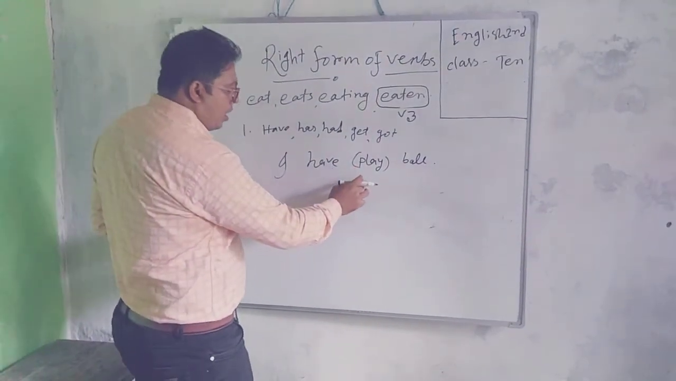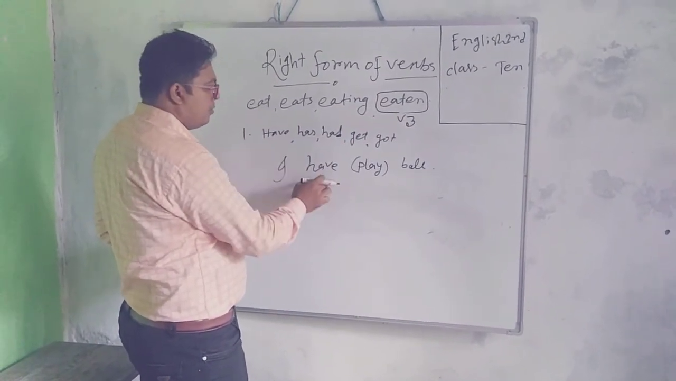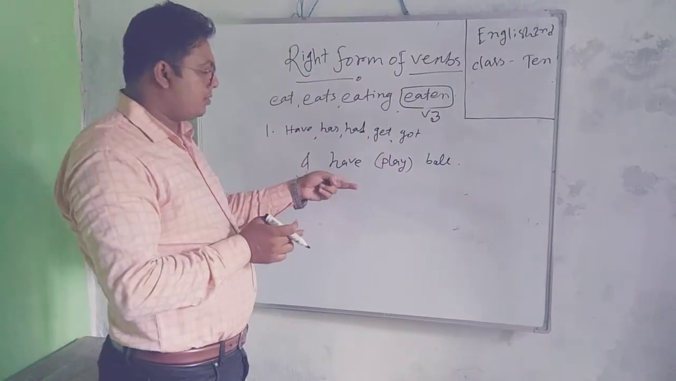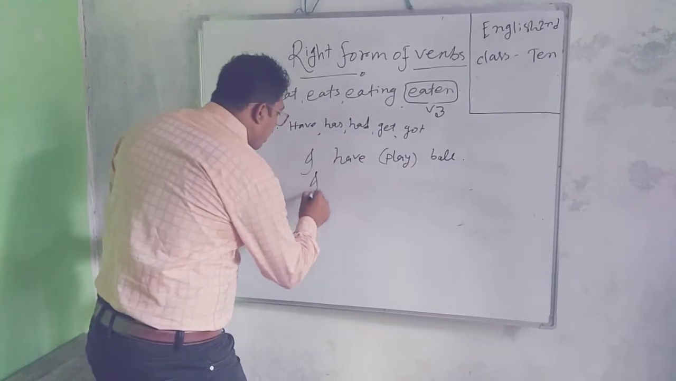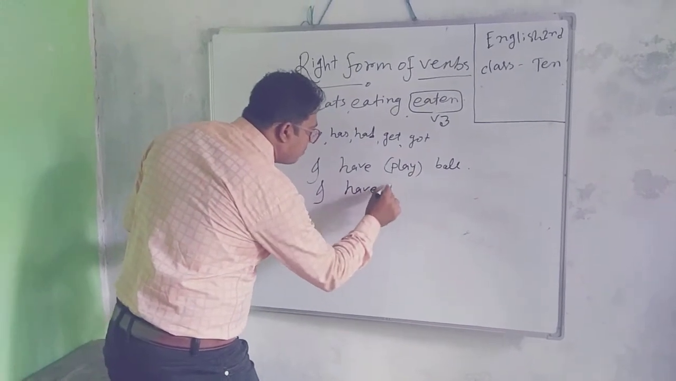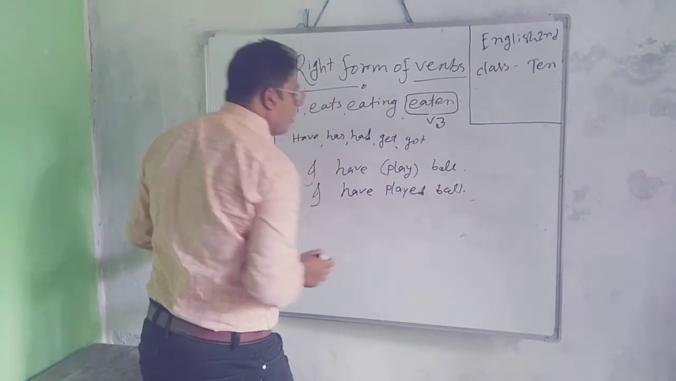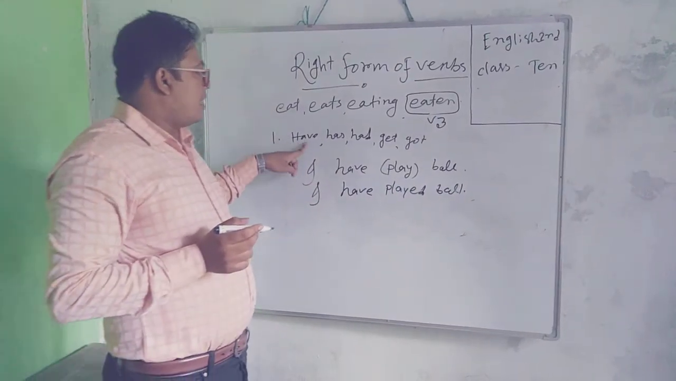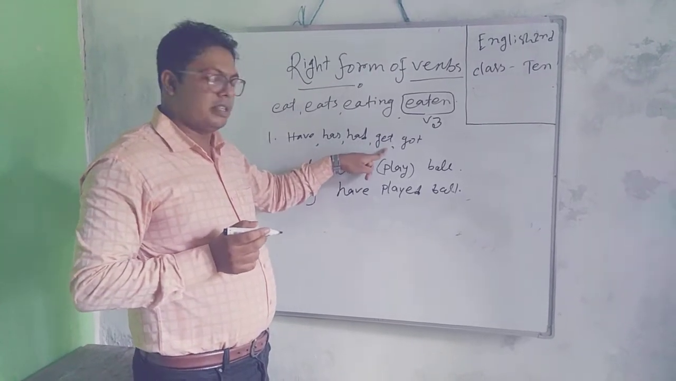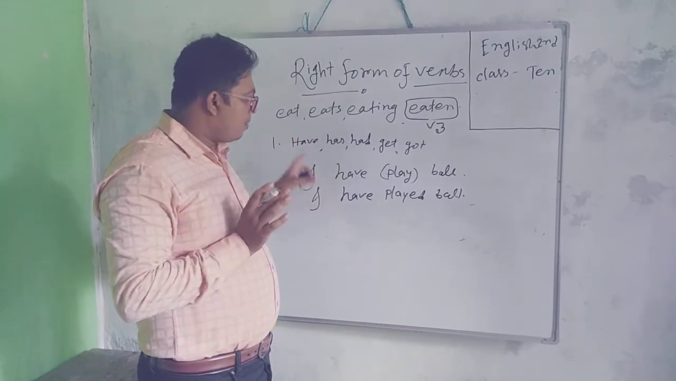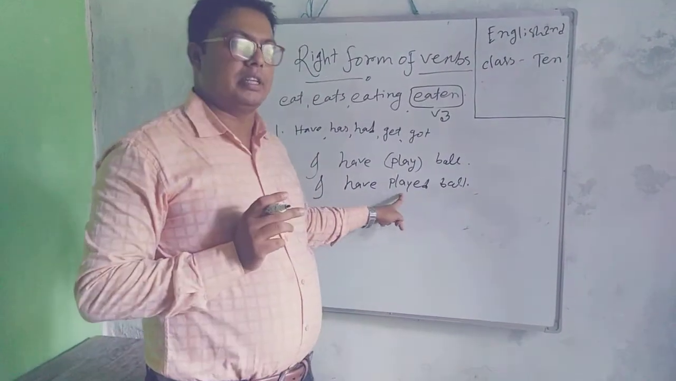Here you have to think that this is have, has, had, get, got, and this is have, and after this auxiliary verb have, you have to write the form of verb V3. That is, I have played ball. So after have, has, had, get, or got, if any of them is present, then the form of verb will be V3.